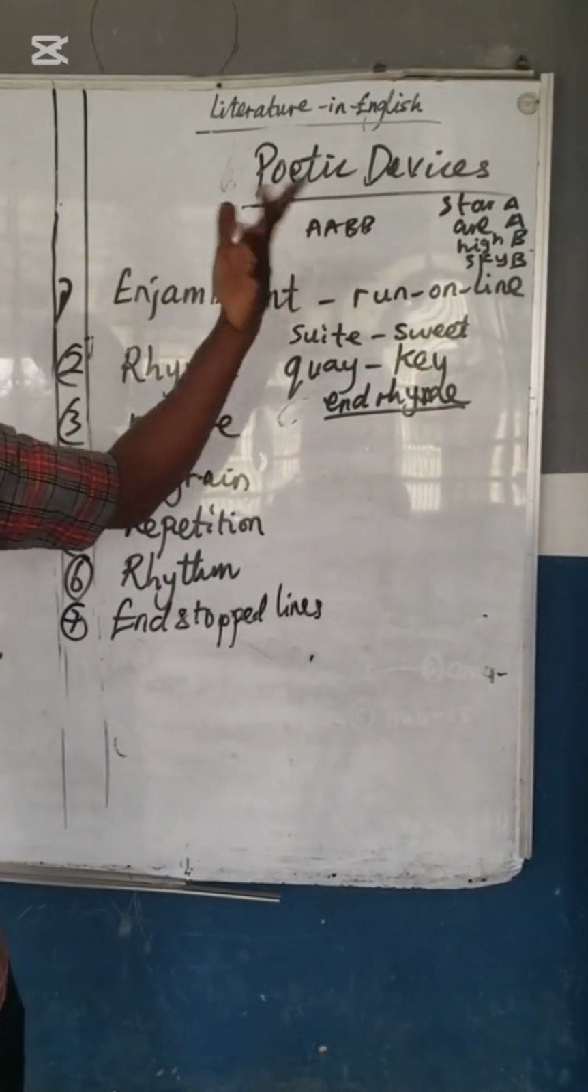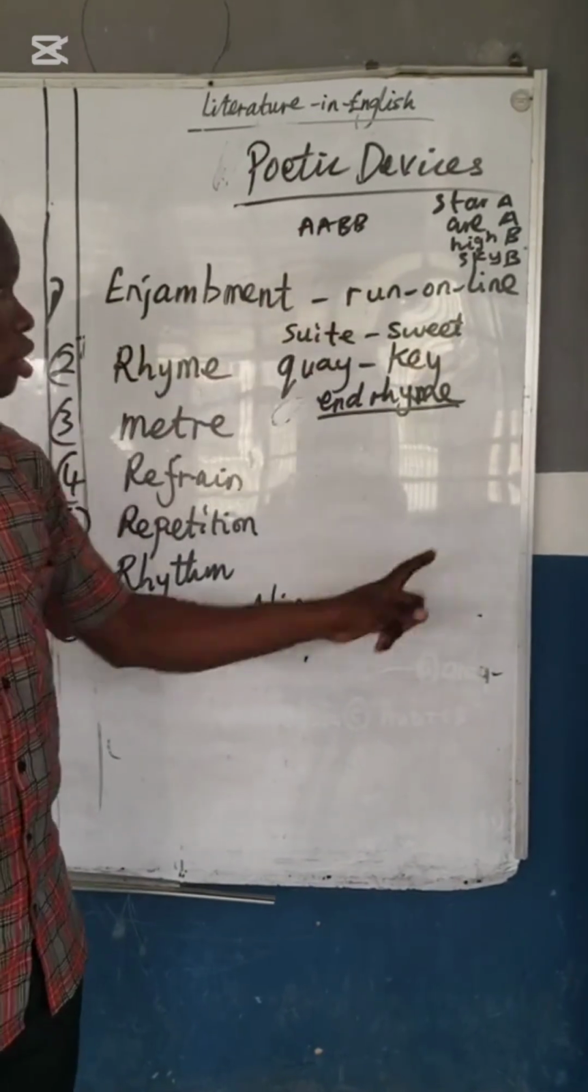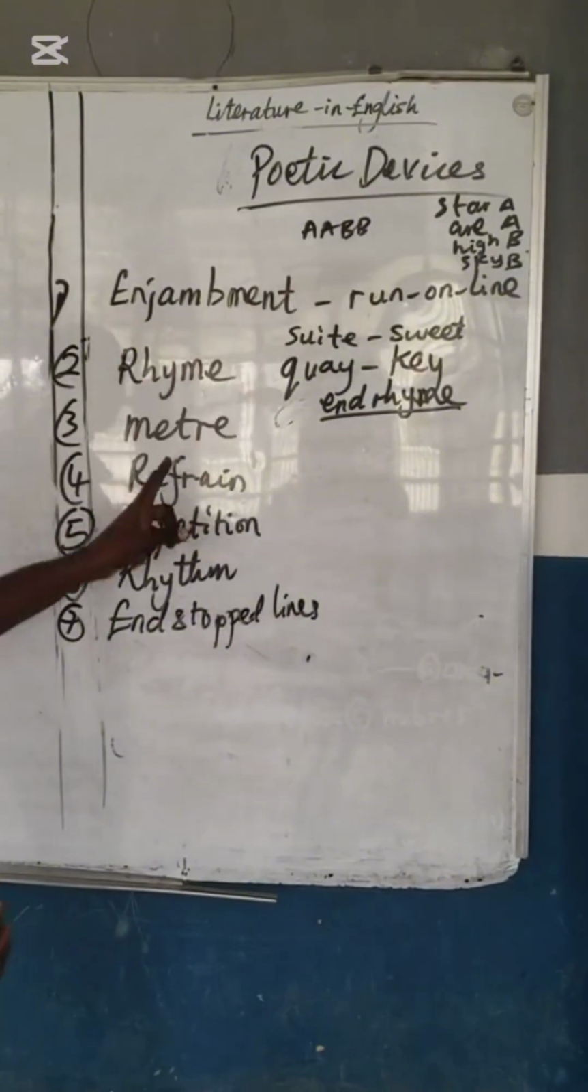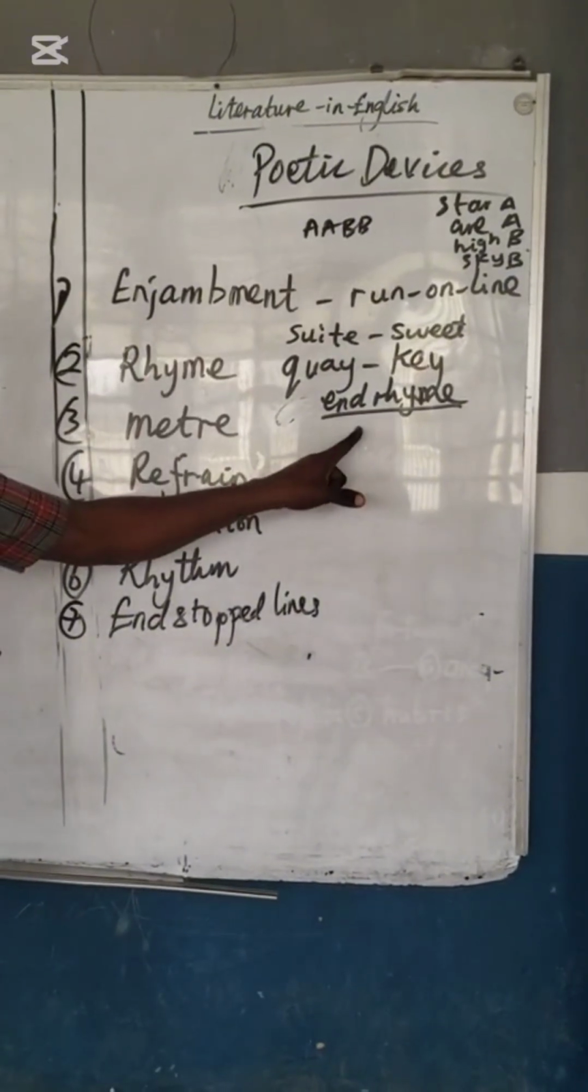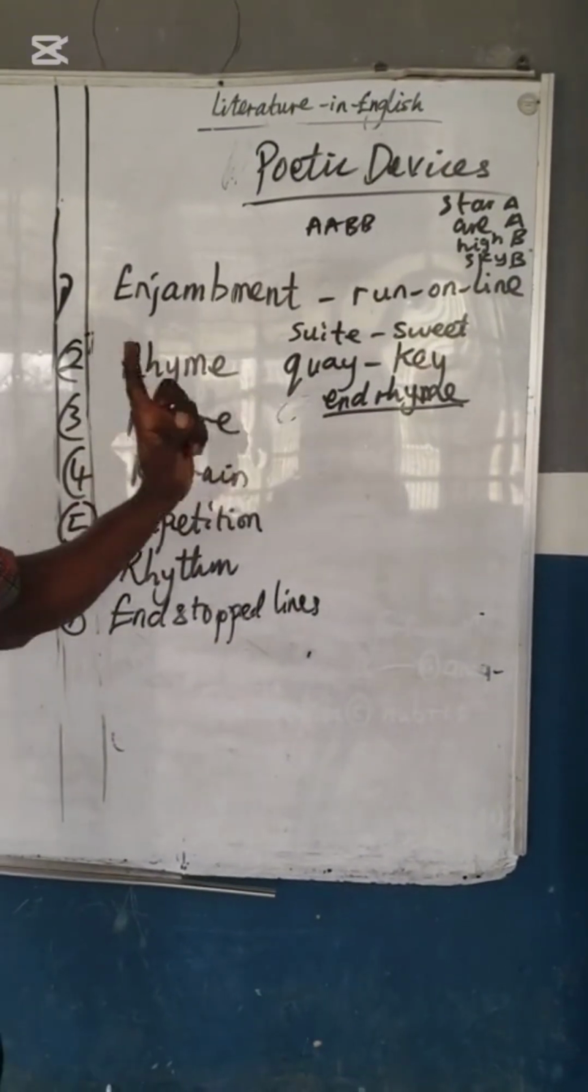They will ask, what is the rhyme scheme? Always look at the last word. So the rhyme scheme is A A B B. They ask questions on end rhyme a lot when it comes to rhyme.